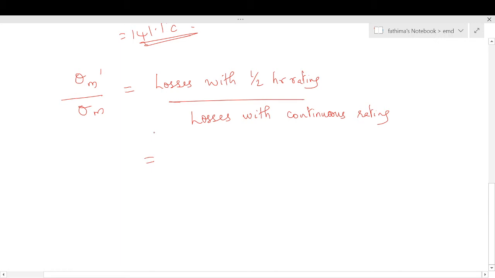The value of theta m dash we got as 141.1 and theta m is given in the question as 40. So we can find this ratio. We will get it as 3.53. So theta m dash by theta m is 3.53.